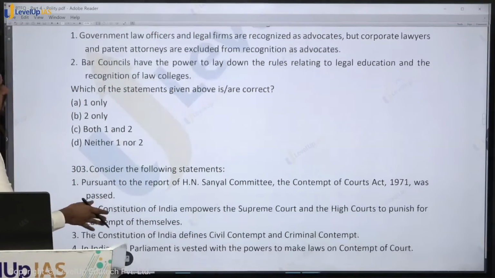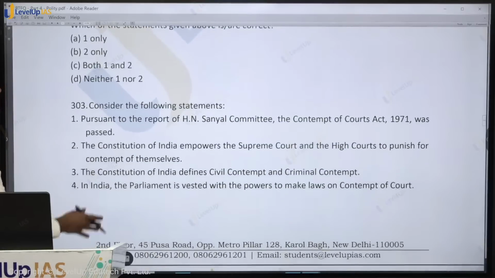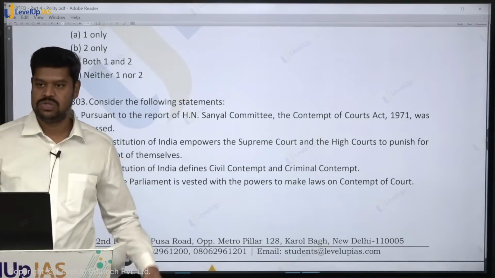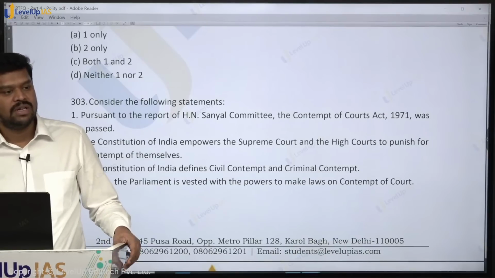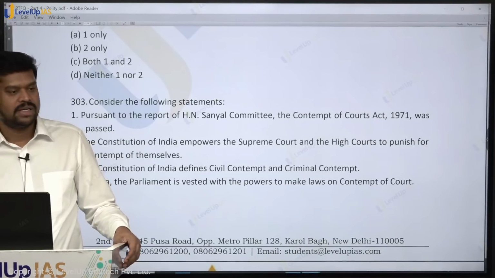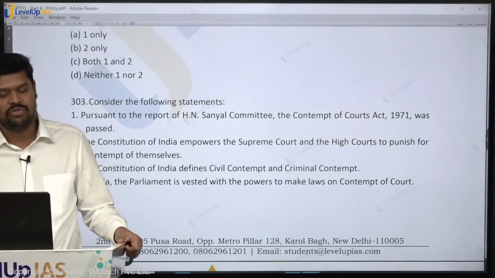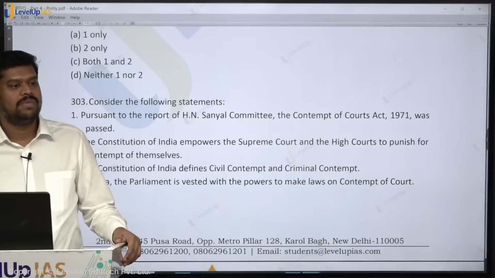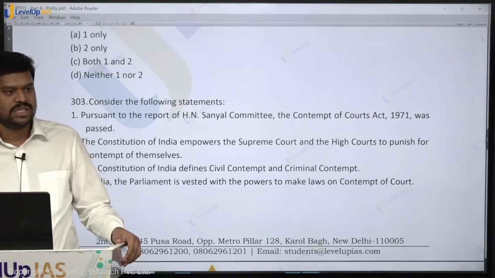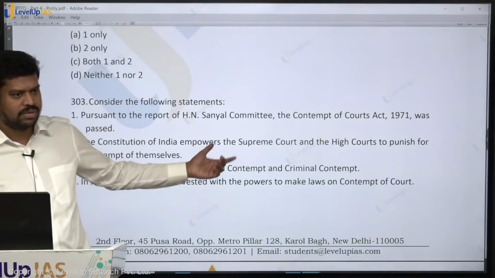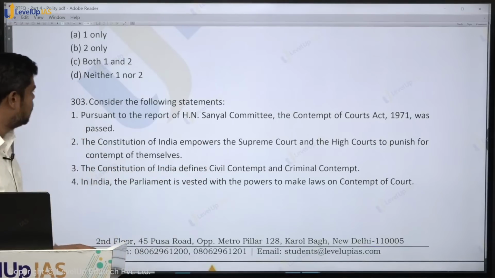The Bar Council of India has recently made some rules. The Bar Council of India can make rules under the Advocates Act. Now, recently they have made rules allowing even foreign advocates to come and practice in India. So, they wanted to establish foreign law firms in our country, and they wanted to liberalize the profession of law in our country. So, therefore, this has been done. I have framed one question related to current affairs, which will come at a later stage.